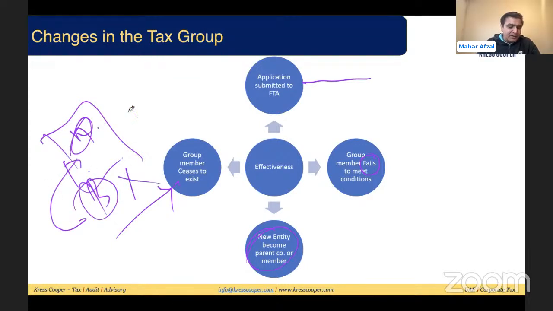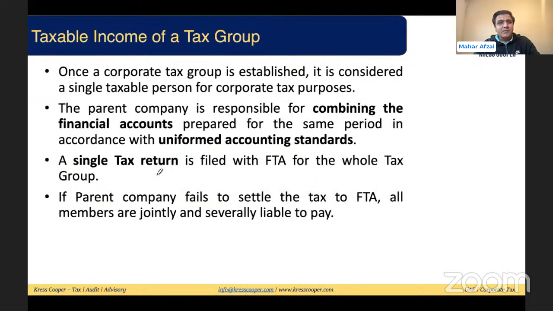The B will not exist. This group will not exist as well. So wherever the group member ceases to exist, it will be effective from the effective date when this member will cease to exist. So this is just a summary of changes in the tax group. Rest everything Faiza has already discussed.